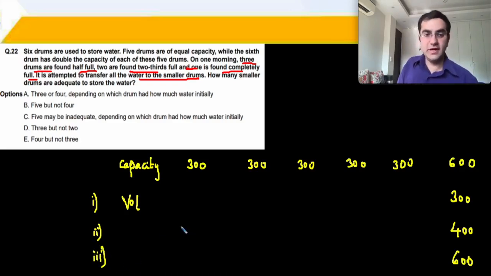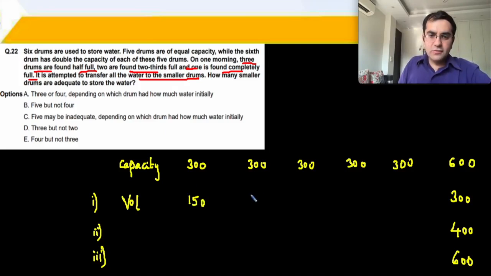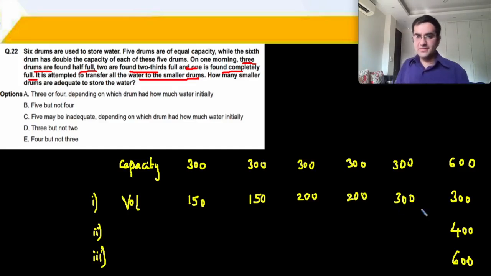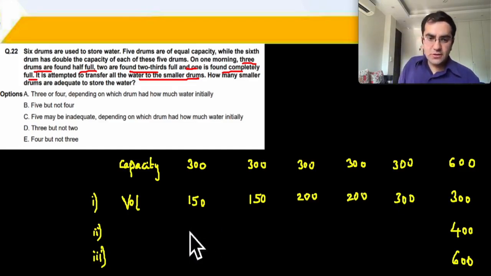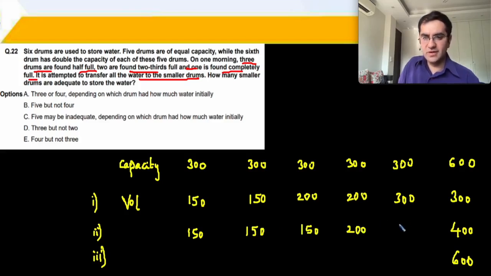So what about the others? If this is half full, then I need 2 more vessels which are half full, 2 others which are 2/3 full, 2/3 of 300, and 1 which is completely full, right? Now this one is 2/3 full, so let me take 3 vessels which are half full, 1 vessel which is 2/3 full, and 1 vessel which is completely full.